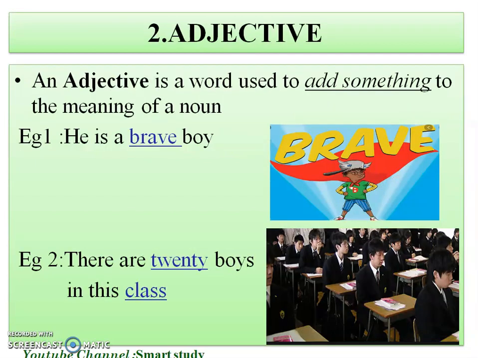Now, what is an adjective? An adjective is a word used to add something to the meaning of a noun. For example, he is a brave boy. So, boy is a noun here. To the boy, I am adding something. That is, how is the boy? The boy is brave. And if I want to add one more example for adjective, there are 20 boys in this class. So I want to say how many boys are there in the class and where are they? They're in the class. So 20 and class are the examples of adjective in this sentence.